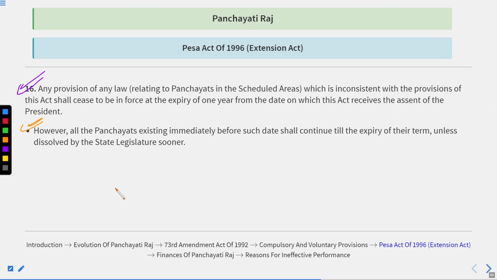So students, basically in this lecture we have finished the PESA Act of 1996. In the next lecture we will start with the finances of the Panchayati Raj. Till then, just revise the facts and figures we have discussed in this lecture and be ready for the next lecture. With this note, we are going to end this lecture and thank you.